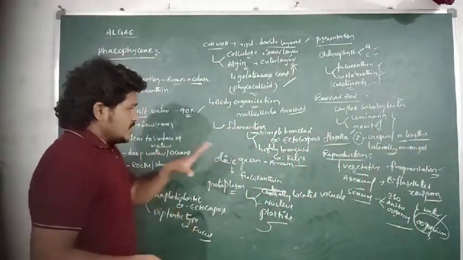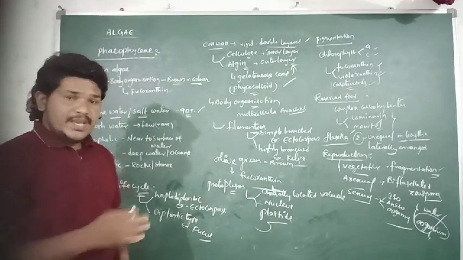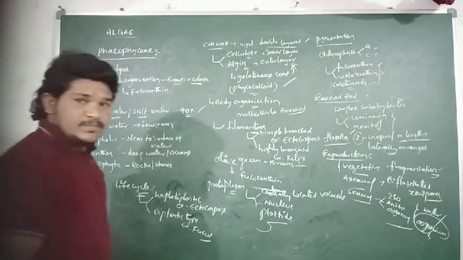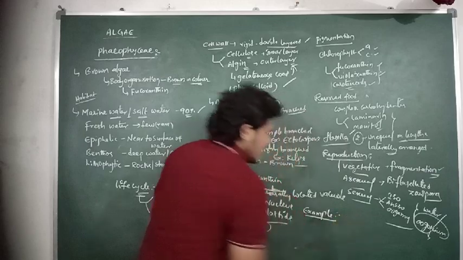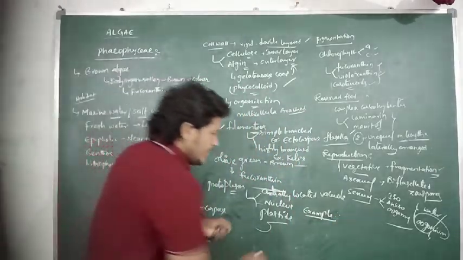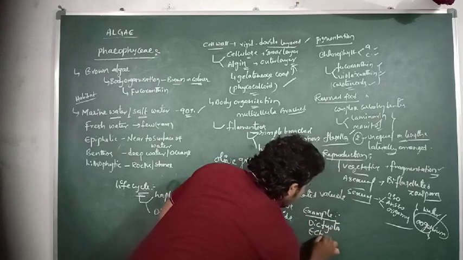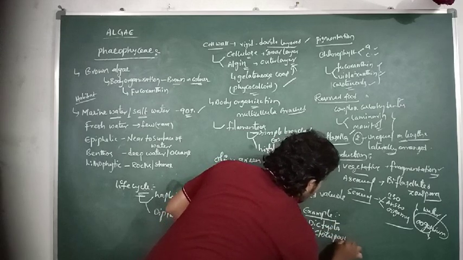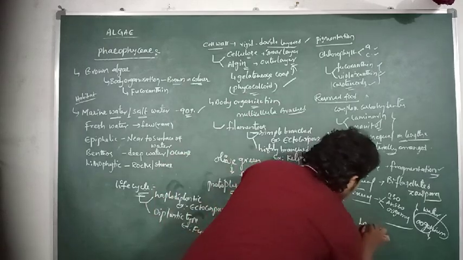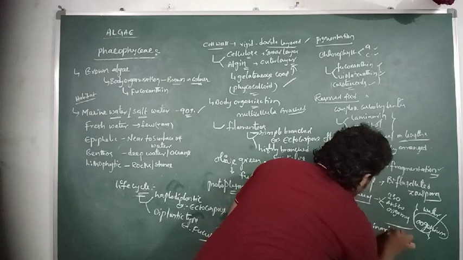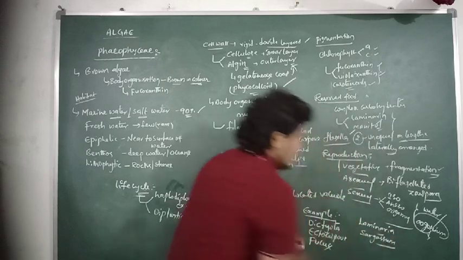And then if we observe the common examples related to the brown algae, they are Dictyota, Ectocarpus, Fucus, Laminaria and Sargassum.